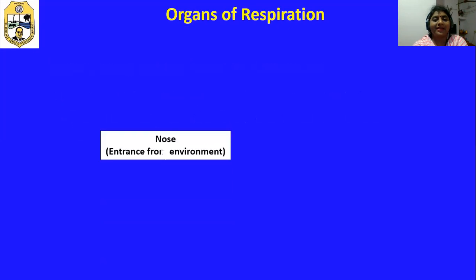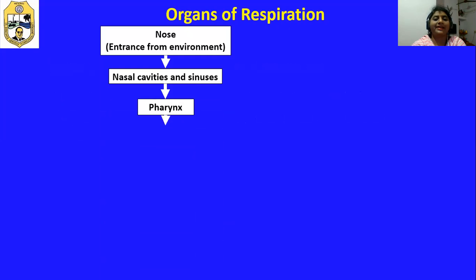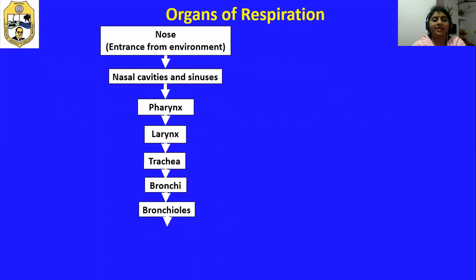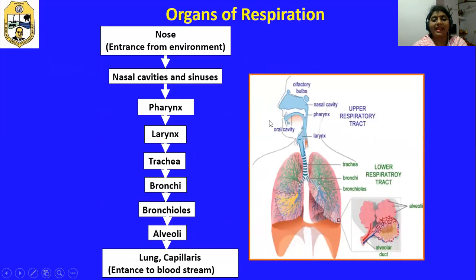Now we will see the various organs of respiration: nose, nasal cavities and sinuses, pharynx, larynx, trachea, bronchi, bronchioles, alveoli, and lung capillaries. This is the flow diagram of various organs of respiration. And this one is the anatomical diagram of various organs of respiration. Here, it consists of these parts, that is from nose to lung capillaries.